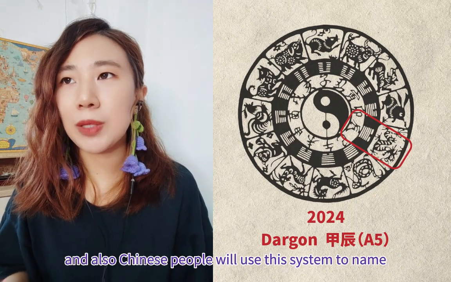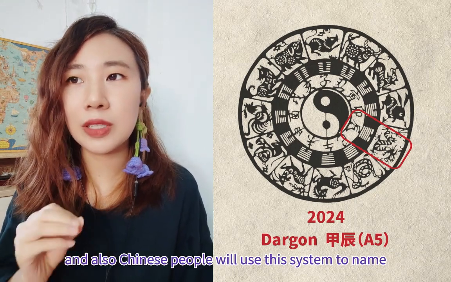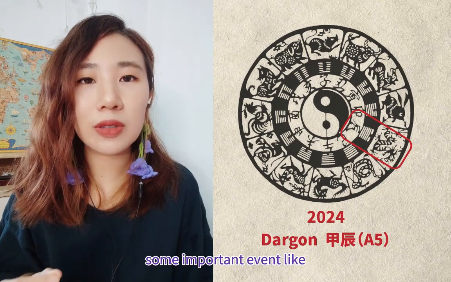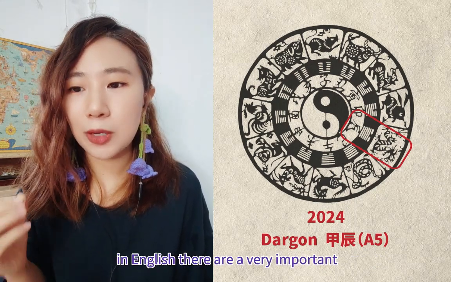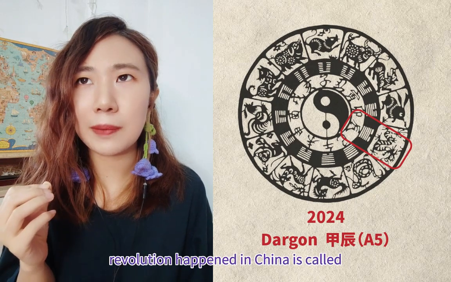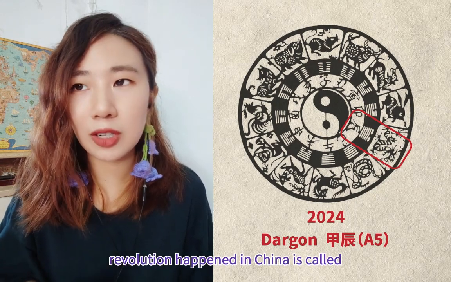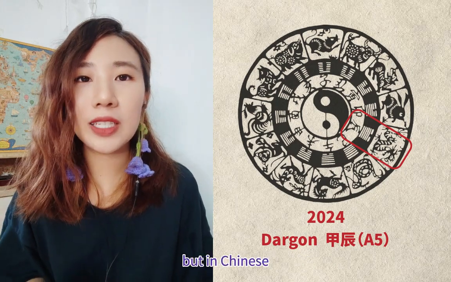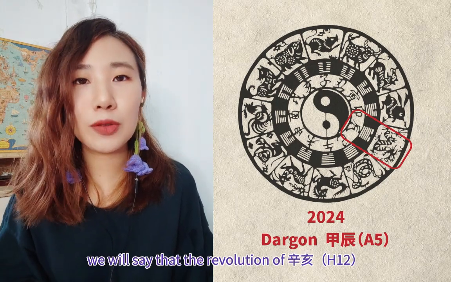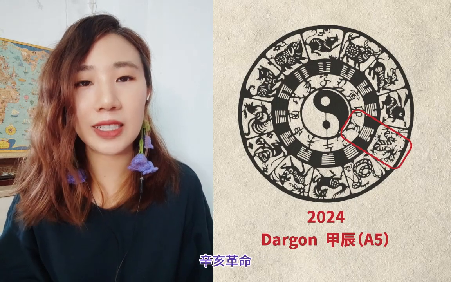And also Chinese people will use this system to name some important event. Like in English, there are a very important revolution happened in China. It's called the Revolution of 1911. But in Chinese, we will say that the Revolution of Xinhai 革命.